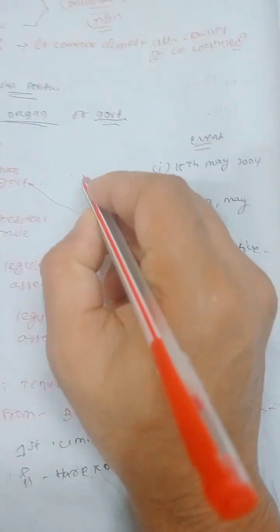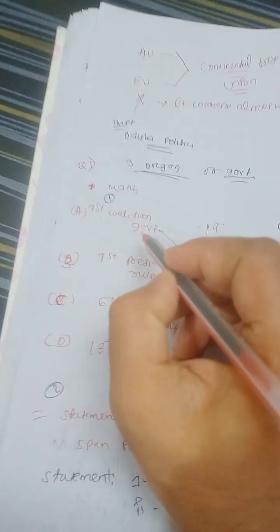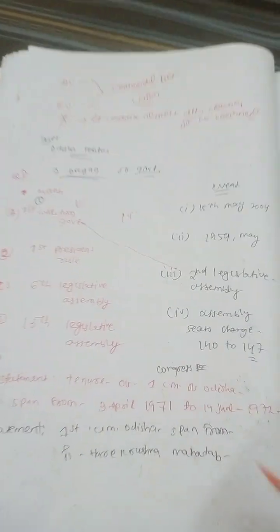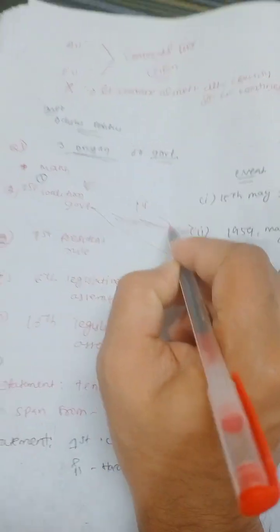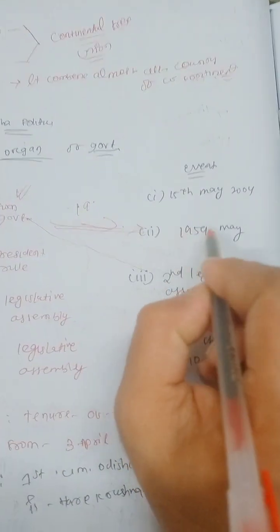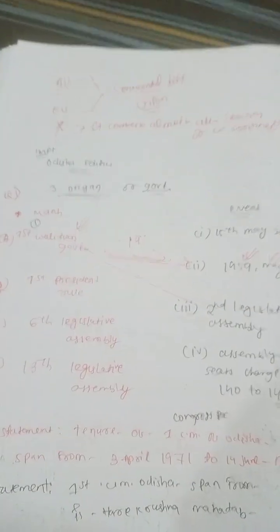Sorry, my mistake, here they mention the first coalition government. The first coalition government is 1951, and then 1959 May.